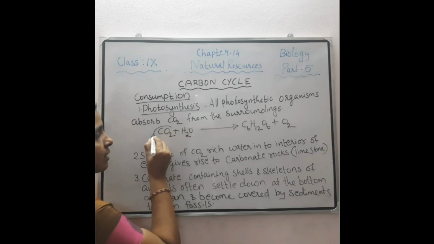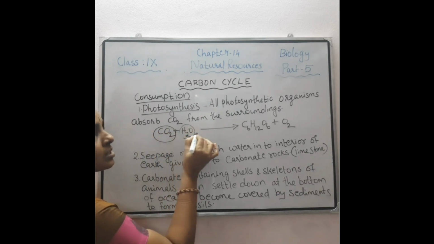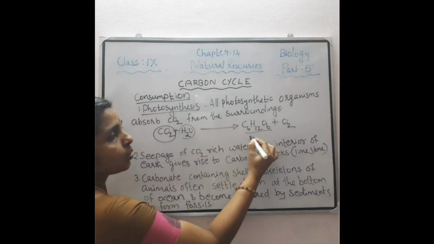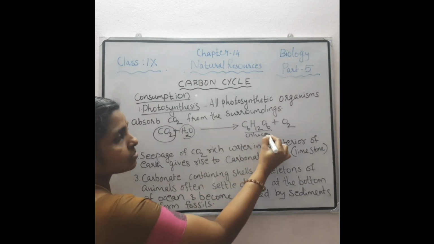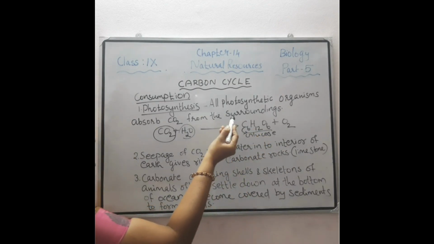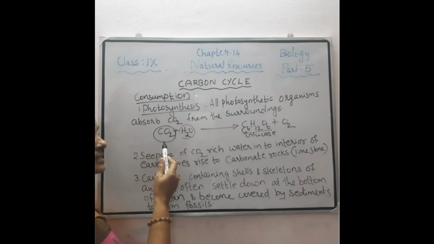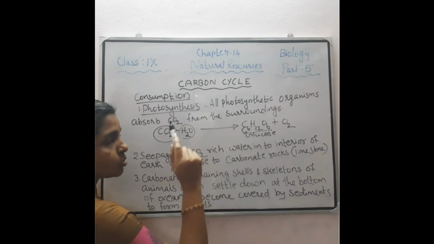Here it is carbon. Here carbon dioxide combines with water molecules to form glucose. Here also you can see the carbon. So for photosynthesis, carbon dioxide is utilized, its carbon is there, and it is formed as glucose.